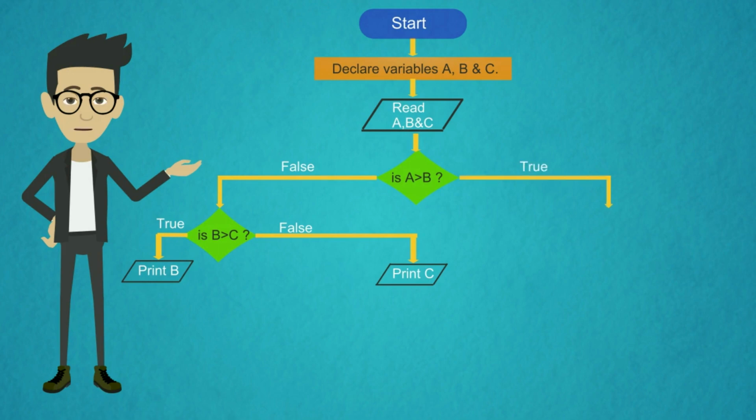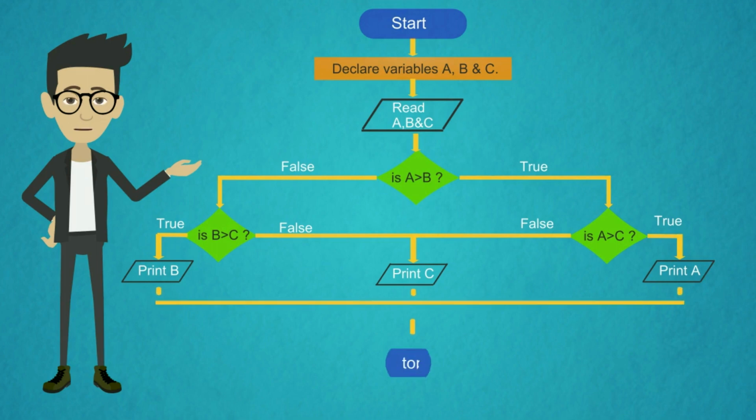If A is greater than B is true, then again there is a second condition: A is greater than C. If A is greater than C, it is true, then we print A, else we print C. And then the last step is the stop, the end of execution of the flowchart.